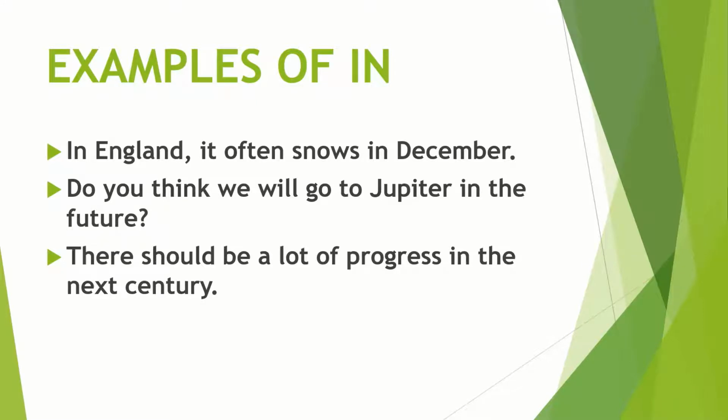So here we are talking about months. In the second sentence: do you think we will go to Jupiter in the future? So we are talking about time here. And in the third sentence: there should be a lot of progress in the next century. So we are talking about a time period only here.